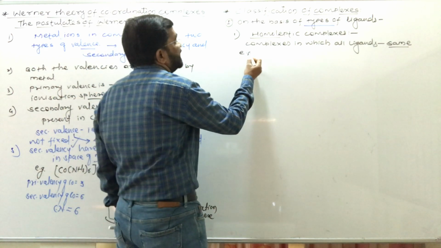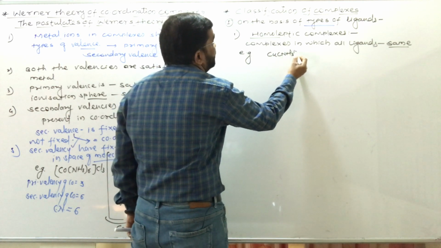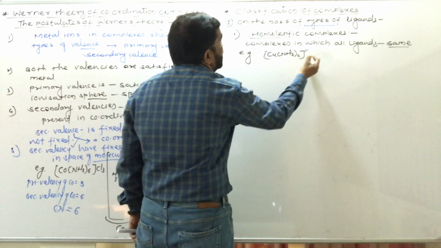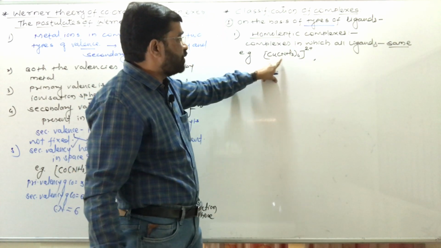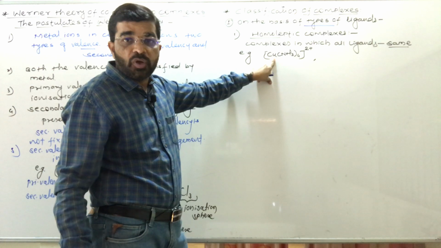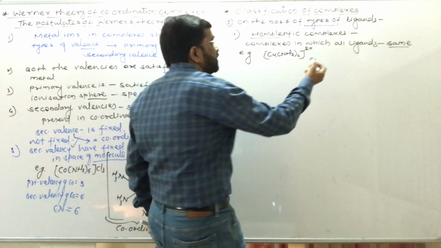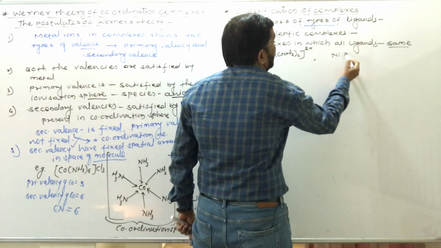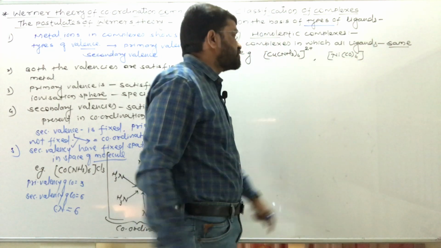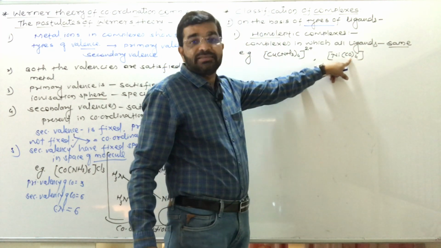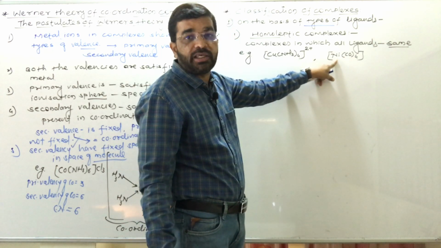Examples, you see here. For example, Cu(NH3)4 with 2 plus charge on it. So all 4 ammonia molecules are attached to copper. All ligands attached to copper are similar, that is the ammonia molecule. Or here Ni(CO)4. 4 carbonyl groups are attached to nickel.